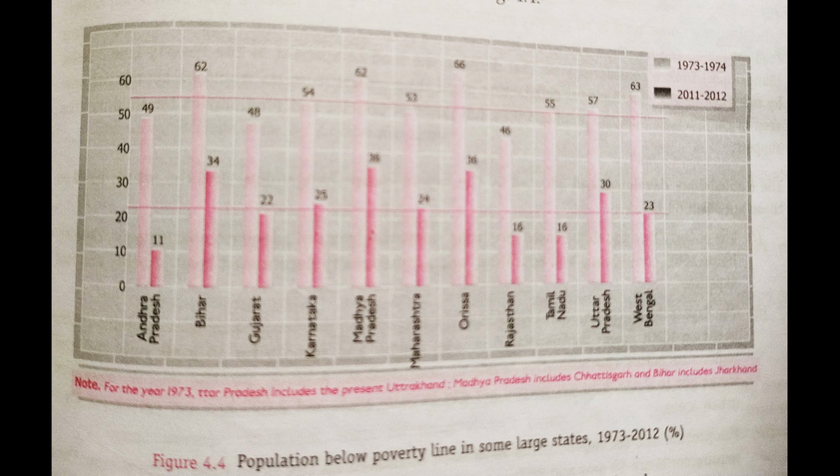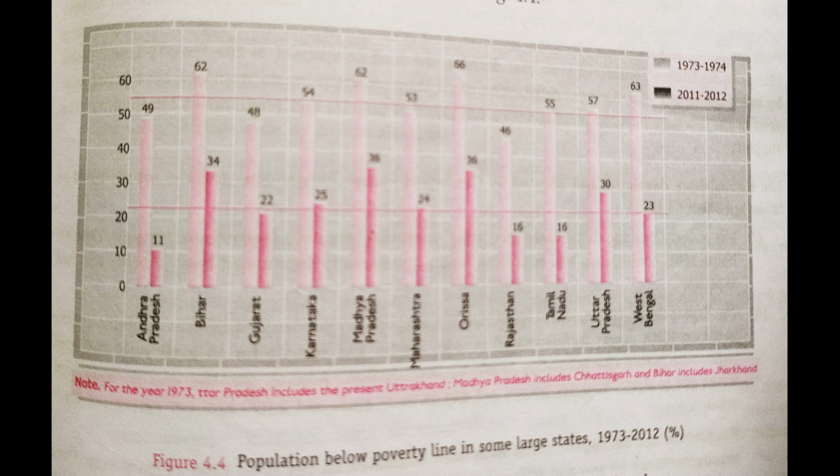That means earlier also the poverty rate in Gujarat was low, not much but low, and it has also declined highly and become 22%, which is a satisfactory level. In Karnataka state, 54% was there in 73 to 74, and in the year 11 and 12 it has become 25%, right? So a high decline we can see here also.